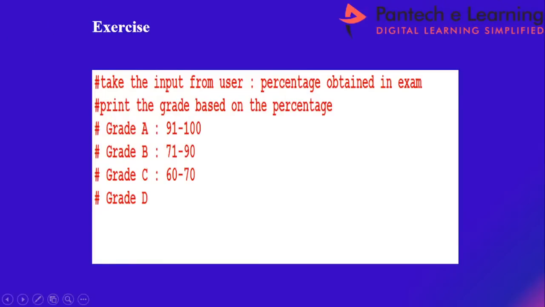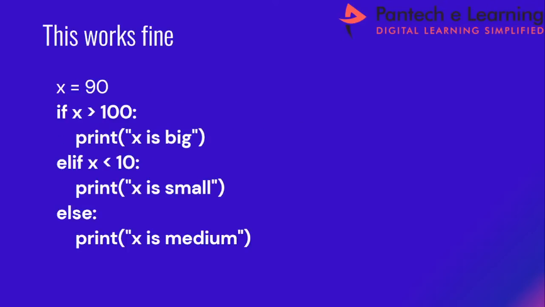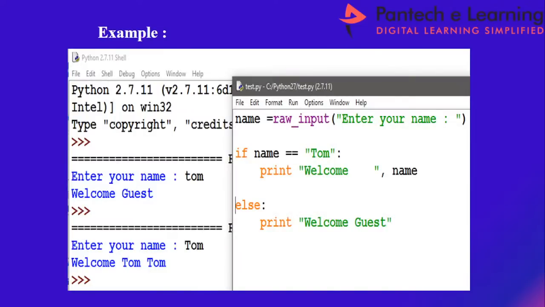Clear with this? So let me just illustrate. What are the different types of if statements? I was discussing with you about simple if-else structure, or you can go for a nested if statement. Clear with this?